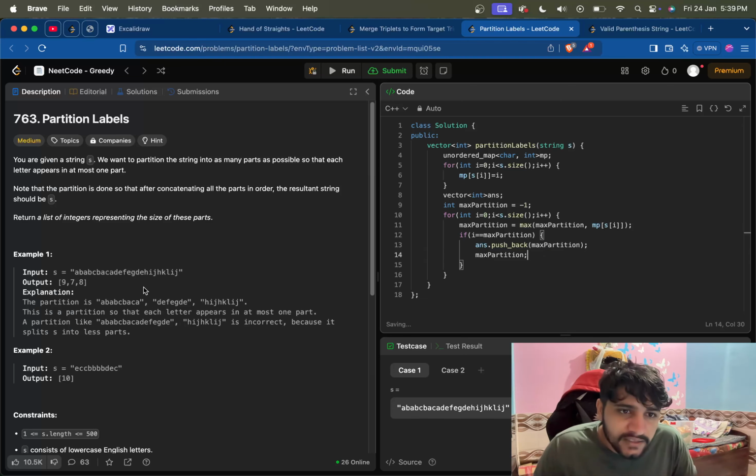But the next thing should be 7, and max partition must be equal to 0. I think it should work. Yes, I guess.